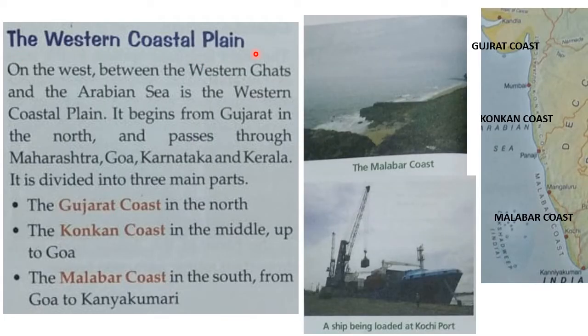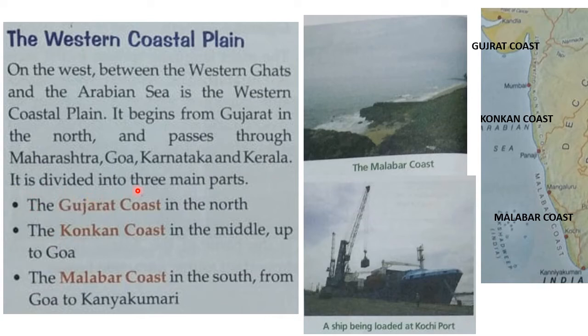The Western Coastal Plain. On the west between the Western Ghats and the Arabian Sea is the Western Coastal Plain. It begins from Gujarat in the north and passes through Maharashtra, Goa, the smallest state of India, Karnataka to the south of Goa, and then Kerala.